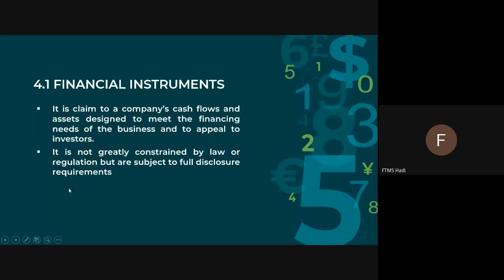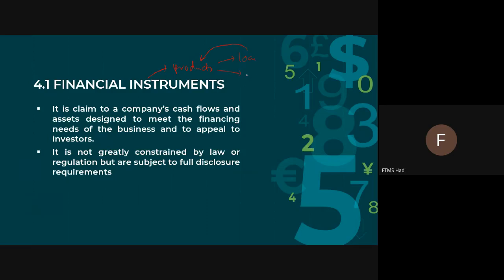Let's have a look at financial instruments. A financial instrument is a claim to the company's cash flow and assets designed to meet the financing needs of the business and to appeal to investors. We're talking about products. A claim to a company's cash flow means that when a company applies for a loan, the loan borrowed from the financial institution will be received by the company.